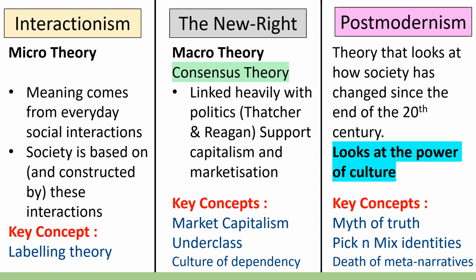So Margaret Thatcher and Ronald Reagan, they very heavily support capitalism and marketization. The idea that capitalism is positive and that competition breeds success. Their key concepts are market capitalism, the underclass, which is the idea that there is a group of people below the working class who have completely dropped out of society and have no stake in society.